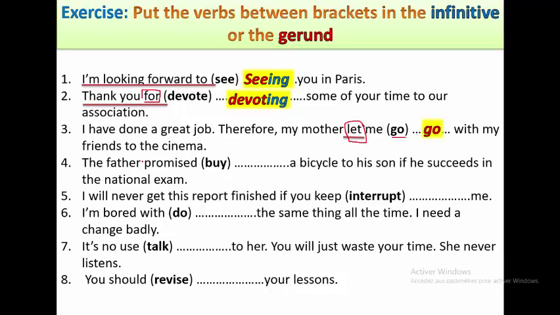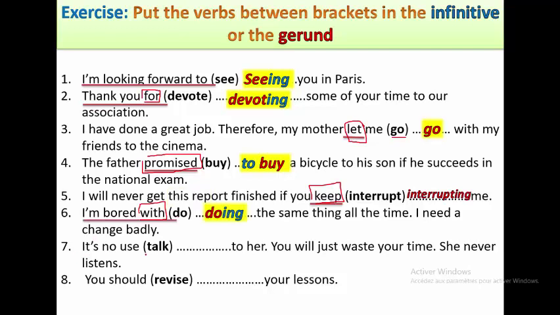My father promised to buy me a bicycle. The keyword is promised. So, after promise, what do we use? Good job. To plus verb, so to buy. 5. I'll never get this report finished if you keep interrupting me. What is the keyword here? Yes, keep. So after keep we use ing, interrupting. I'm bored with doing the same thing all the time. I need a change badly. Here we have a preposition. It's like at, on, in. So we use ing. Very good.